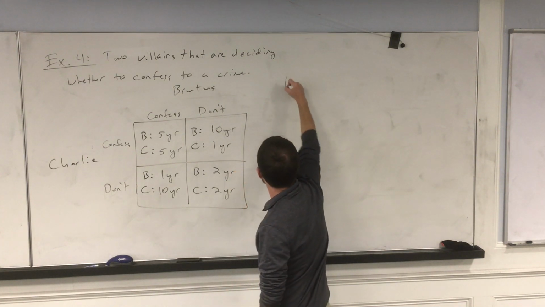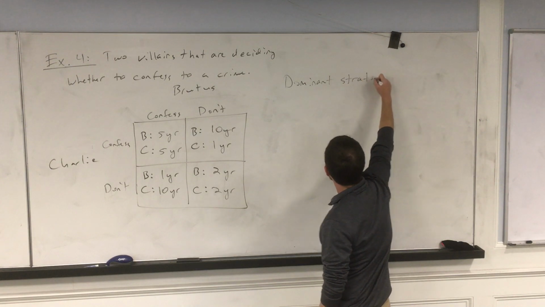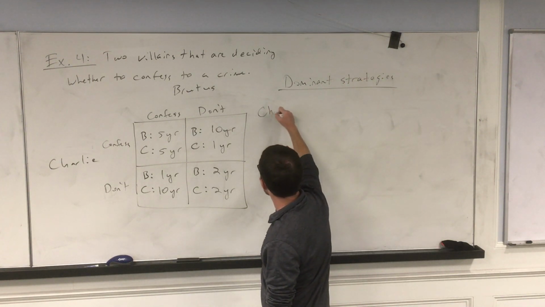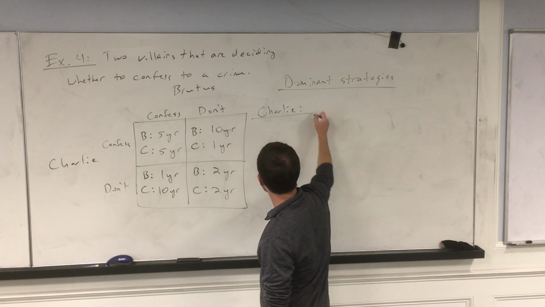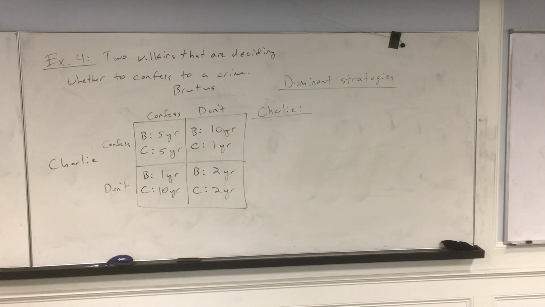Okay, so let's think about the scenario here. Let's start with Charlie. We need to figure out if there are dominant strategies. So let's start with Charlie. Okay, see if you can figure it out there. What should Charlie do?